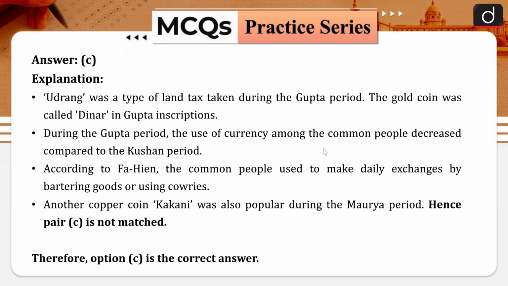Coming to the explanation, the answer is C. Udrang was a type of land tax taken during the Gupta period. The gold coin was called dinar in Gupta inscription. During the Gupta period, the use of currency among the common people decreased compared to the Kushan period. According to Fahian, the common people used to make daily exchanges by bartering goods or using cowries. Another copper coin, Kakani, was also popular during the Maurya period. Hence, option C or pair C is not correct.